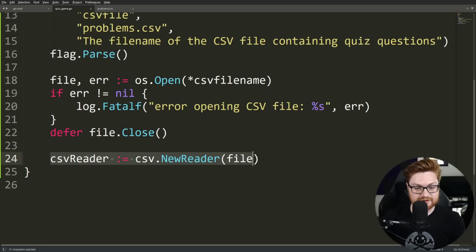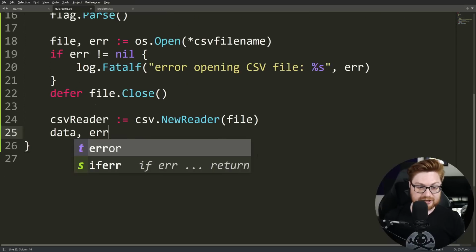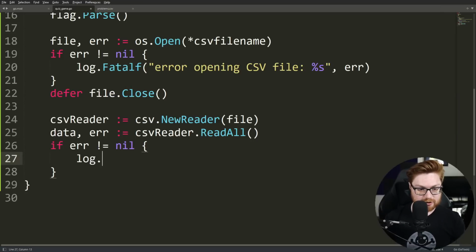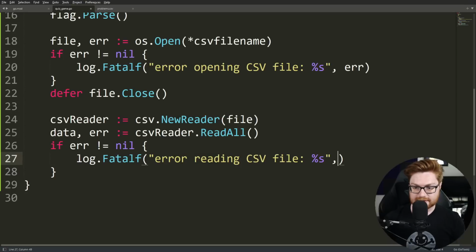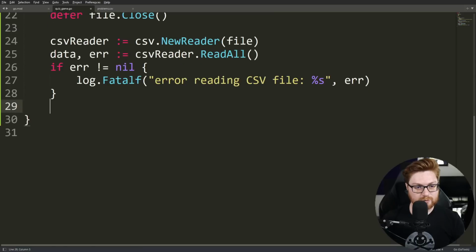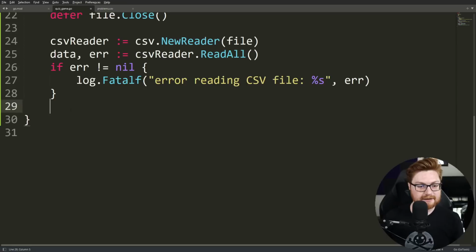Now, once we read this CSV reader, we can go ahead and work with the data. We can get the data and check if there are any errors by using csvreader.readAll. We'll check if we have any errors with that same little trick. If the error is not equal to nil, we'll go ahead and check with a log fatal F, error reading CSV. Get a nice little display out there in case there is an issue. Hopefully we don't have that problem. But now we have data loaded into a variable, and we could start to loop through it, go through line by line. Here's one problem in question, here's one problem in question, et cetera. Let's try and do that.